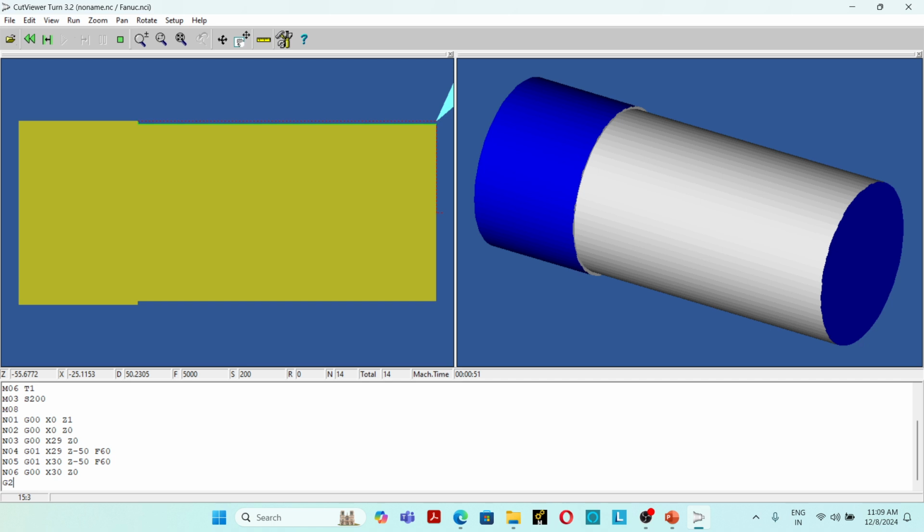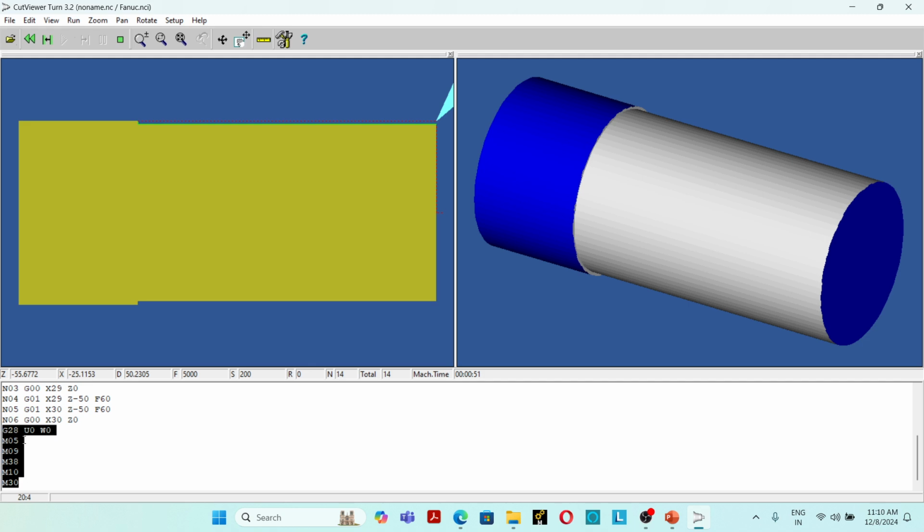Then G28 U0 W0, the tool moves to the reference point. M05 spindle stop. M09 coolant off. M38 door open. M10 chuck open. M30 program end and rewind. So this is known as the end block.